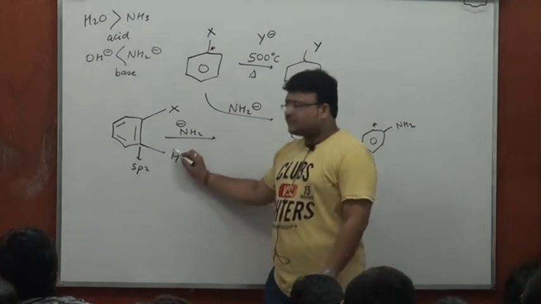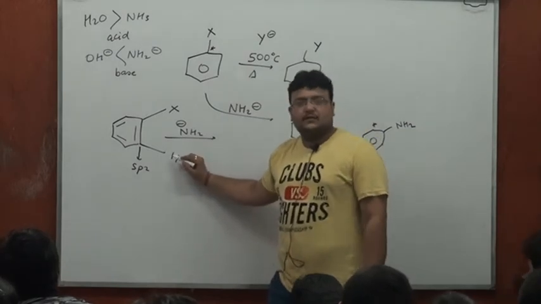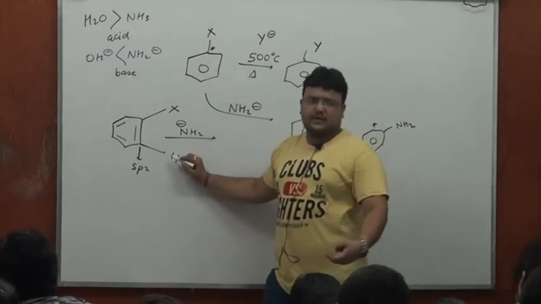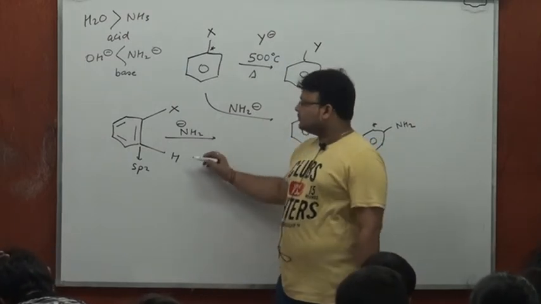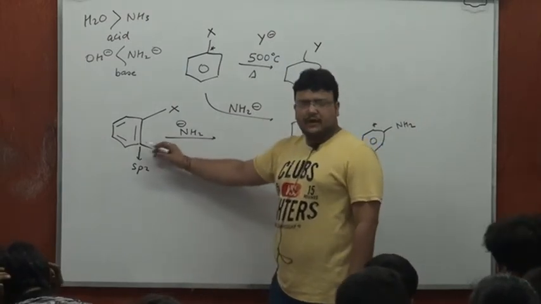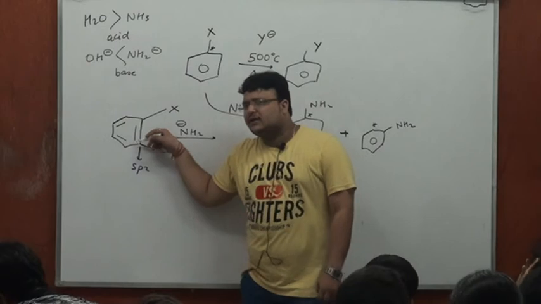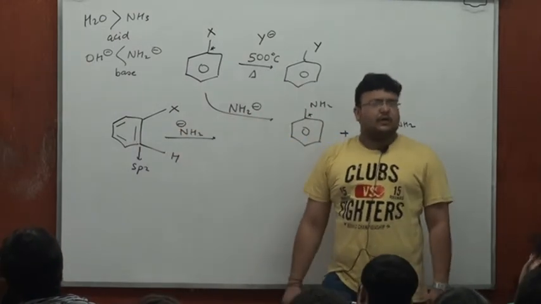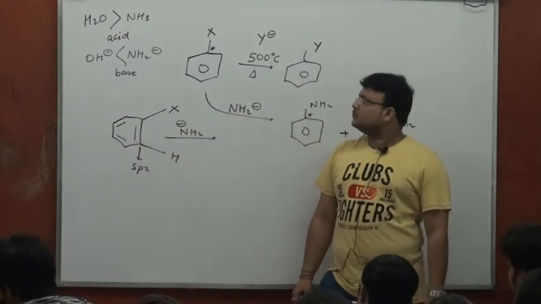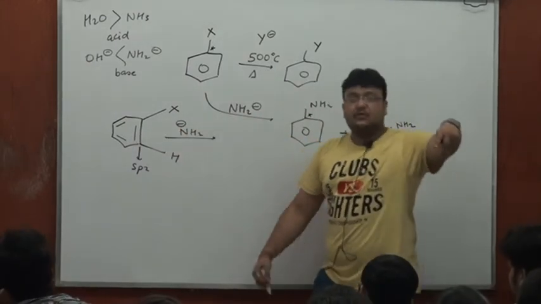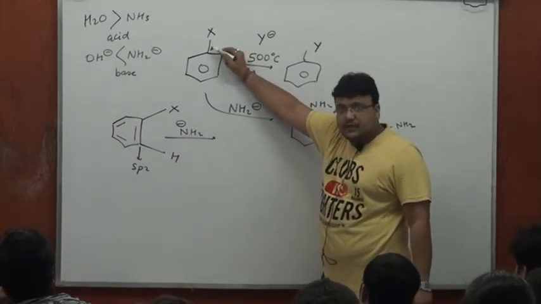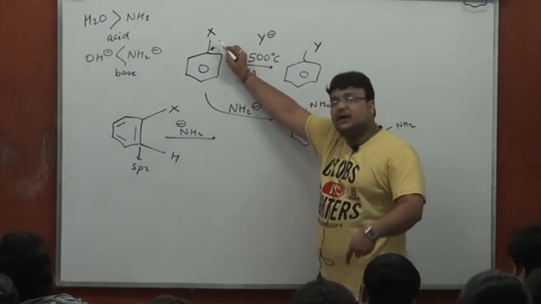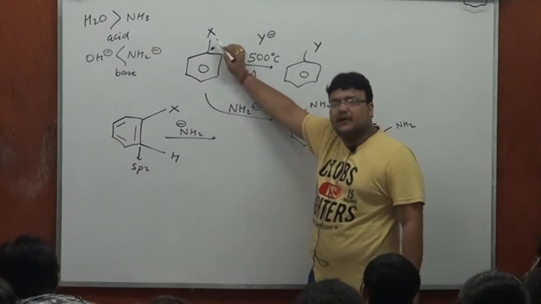Now this hydrogen is difficult to abstract. We have not seen any base taking out hydrogen from the benzene ring so far, because it's between sp2 carbon and this hydrogen. sp2 carbon has more s character, so this bond will be more difficult to cleave. That could be another reason why, along with the double bond character, this bond is difficult to break compared to the aliphatic counterparts, because that's between sp3 carbon and halogen.